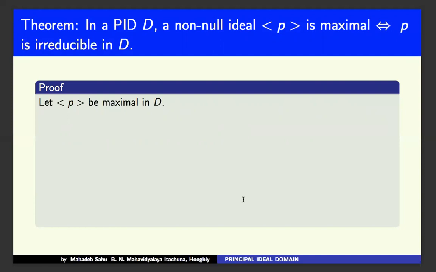From this, we again discuss many properties of principal ideal domains. With these words, I am concluding the first part of the principal ideal domain and some of its properties. Thank you very much, my students and others, and thank you for listening to me with patience.